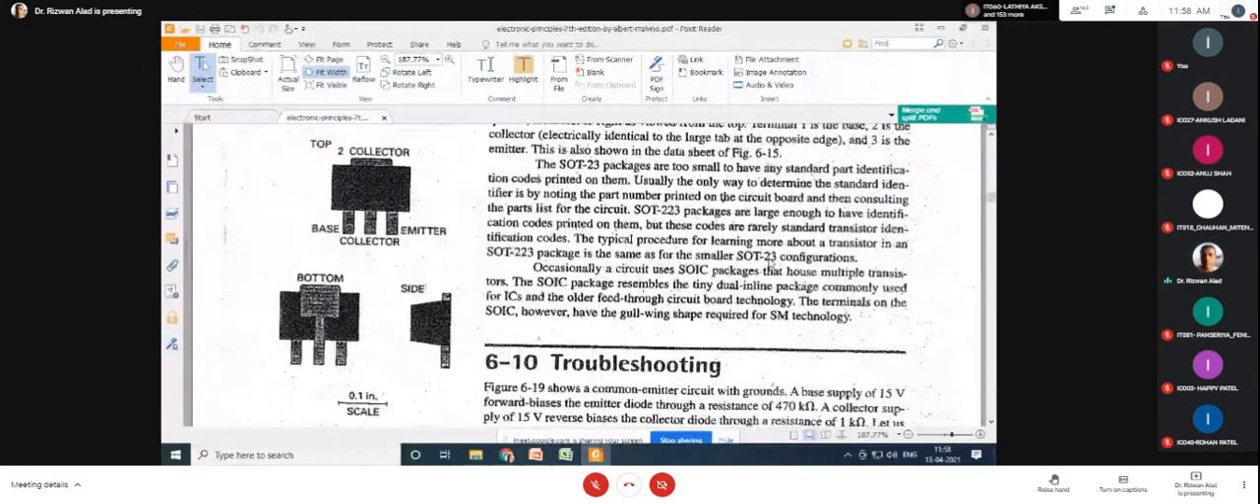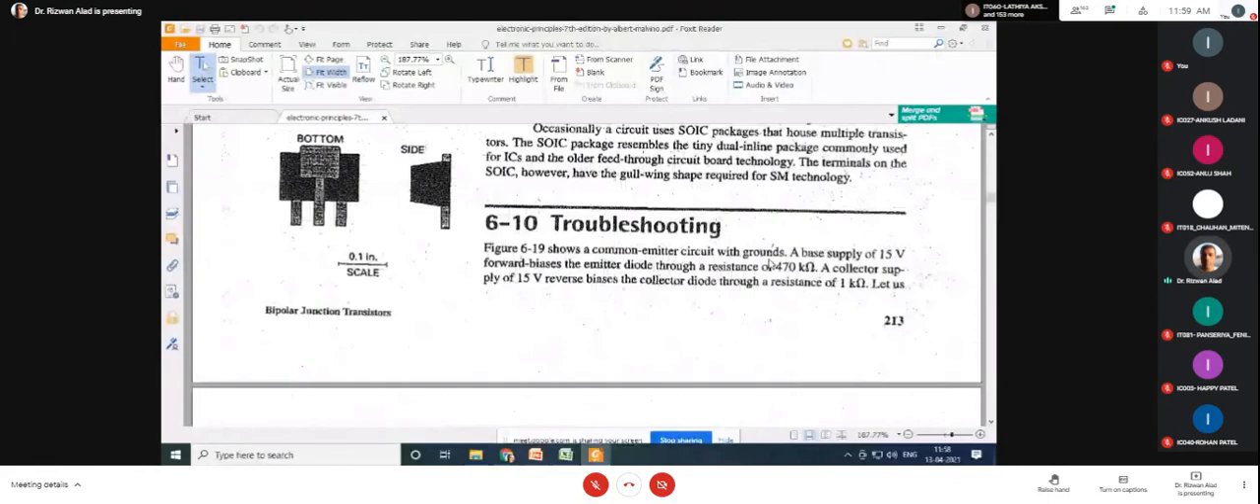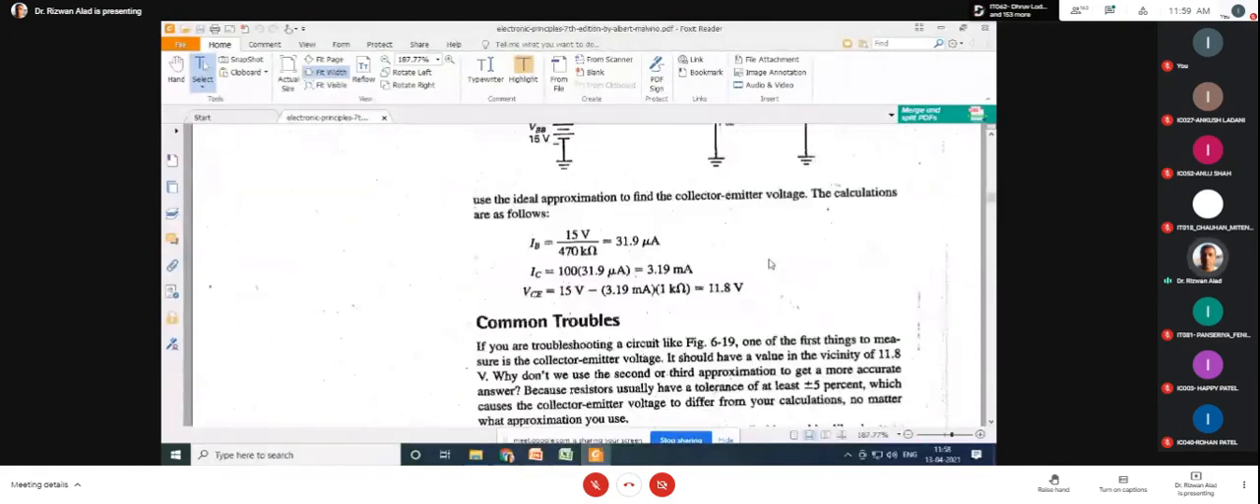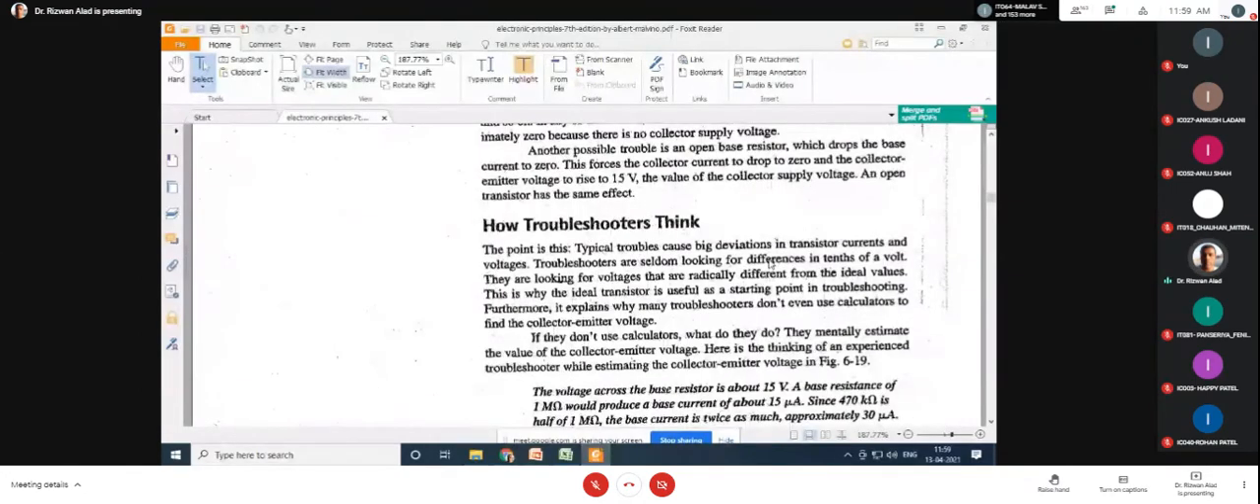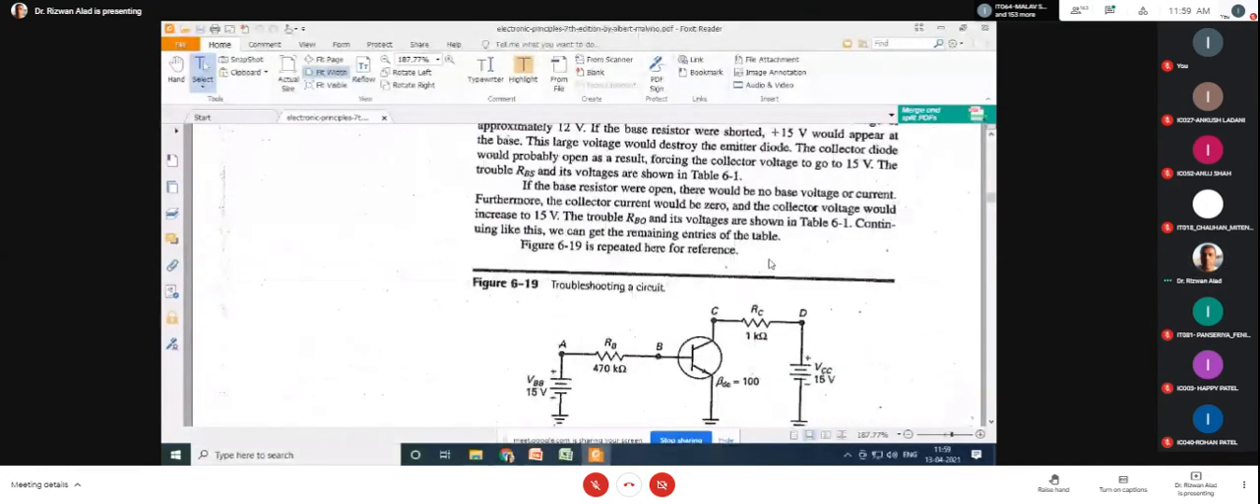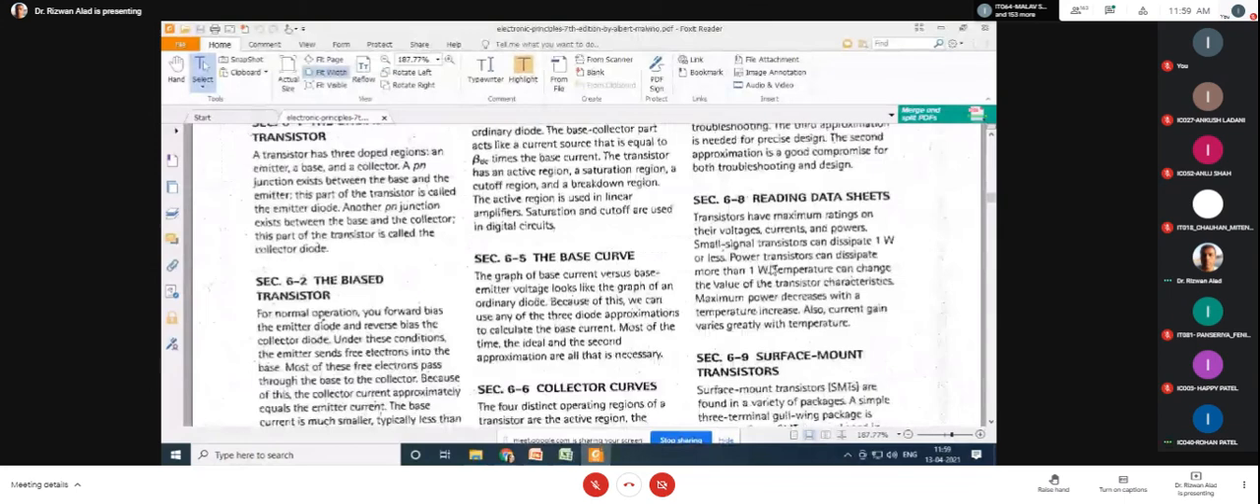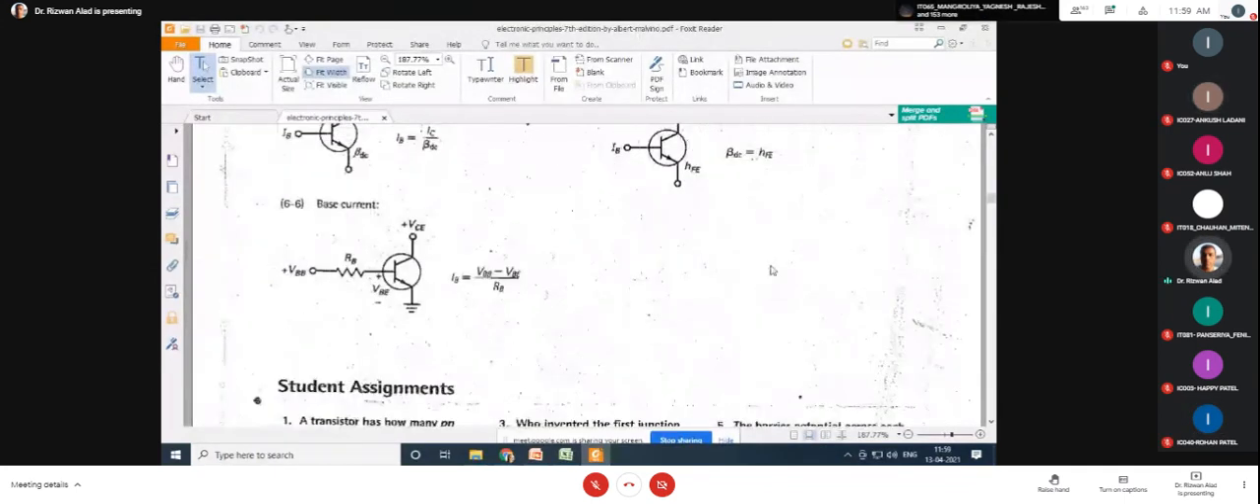It is clear. This troubleshooting is part of the syllabus, because in the troubleshooting, examples are mentioned, and this kind of example we already discussed in theory. Okay, it is clear, everyone. Yes, sir.